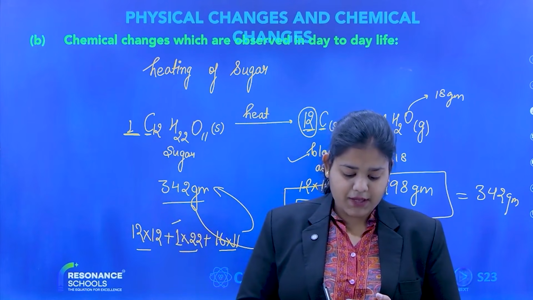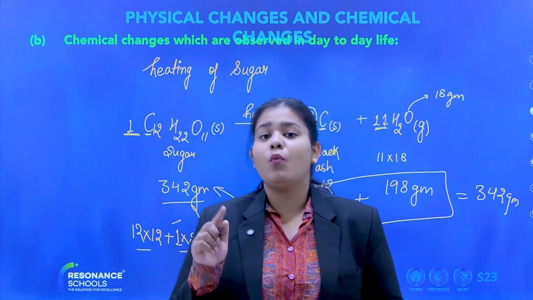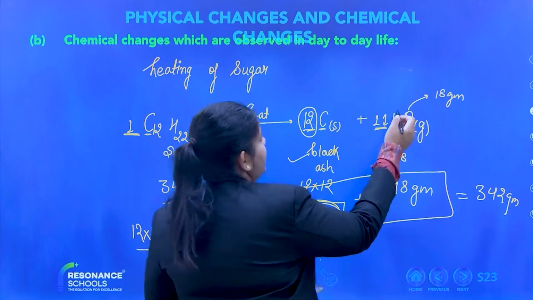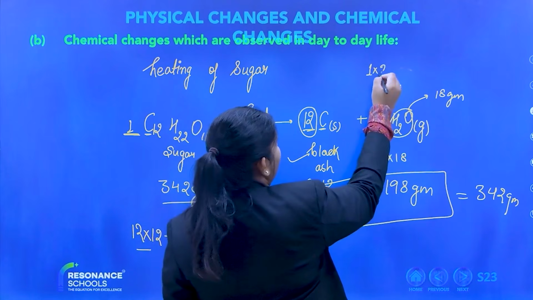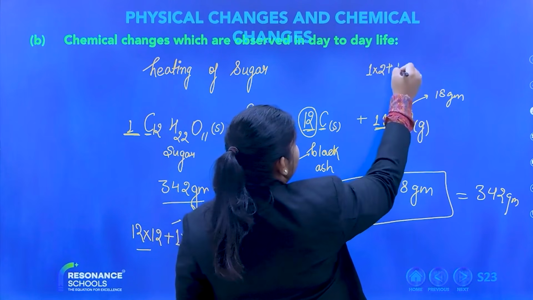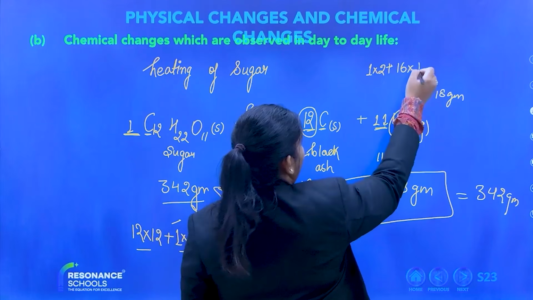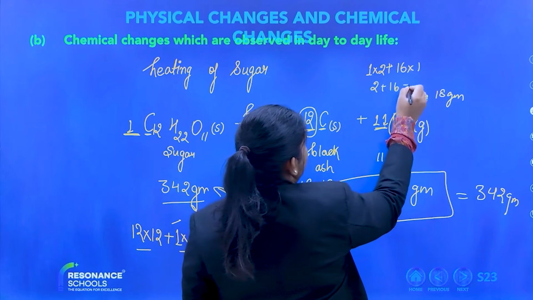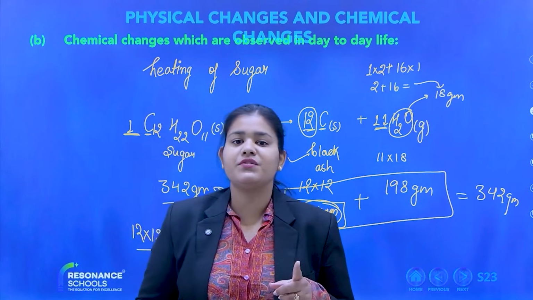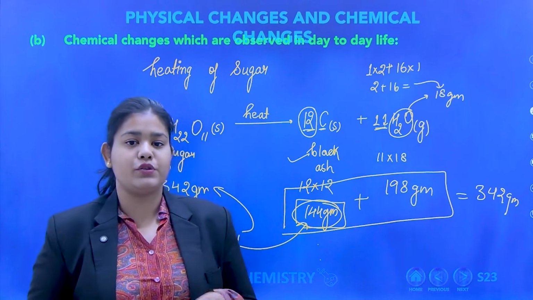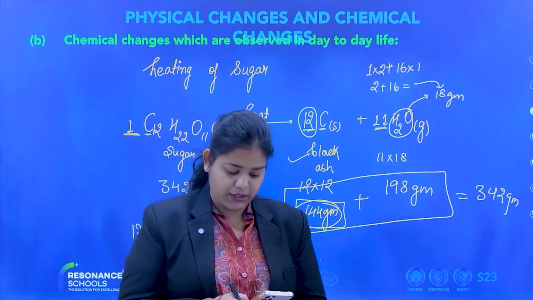Now, how do you get the mass of a water molecule? 18 gram. How? Hydrogen mass is 1 gram. How many hydrogen am I having? 2. Plus oxygen mass is 16. How many oxygen am I having? 1. So 2 plus 16 is equal to 18 gram. So 1 oxygen, 16 gram. 2 hydrogen, 2 gram. 16 plus 2, 18.